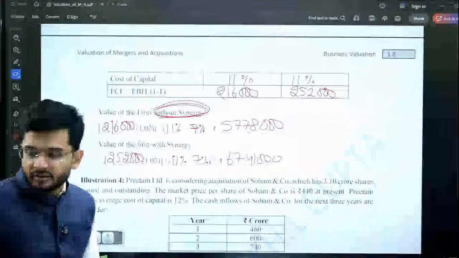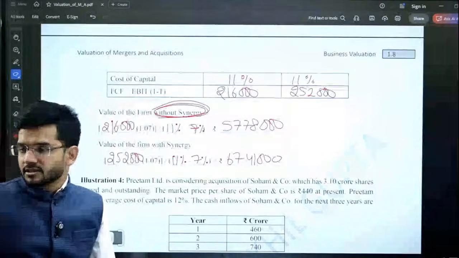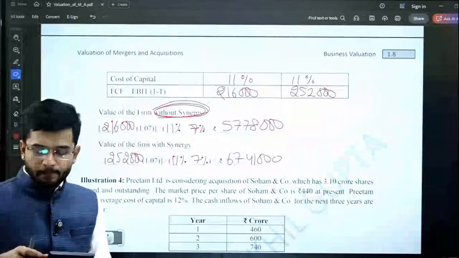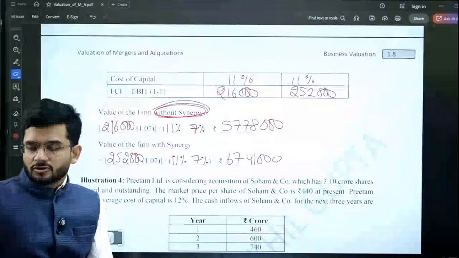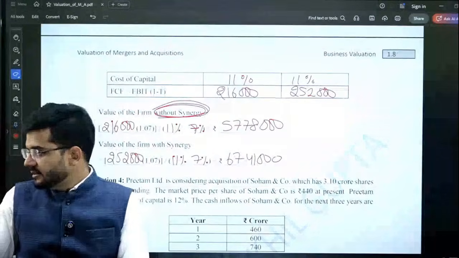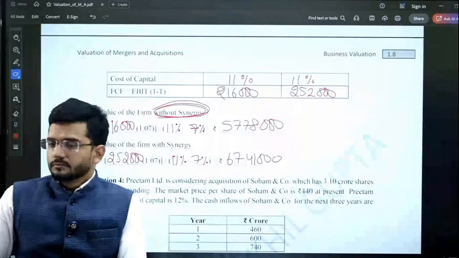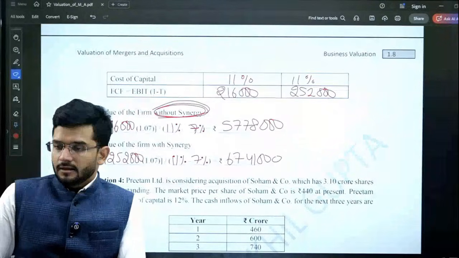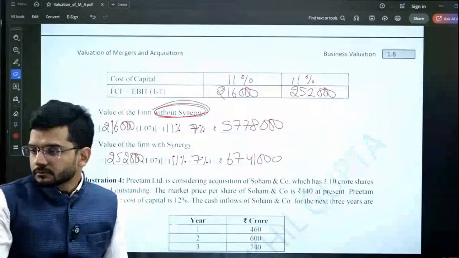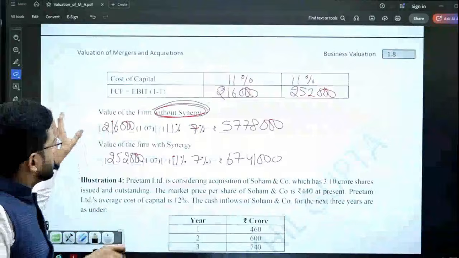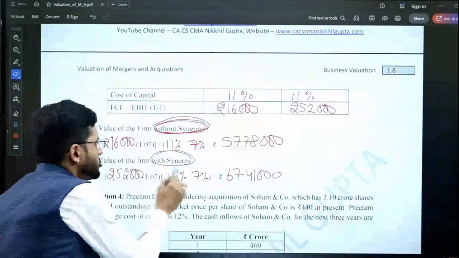So what is the value of the firm with synergy? It is computed as under. Please let me know in the chat box if you understood this concept well. The answers are 57,78,000 without synergy and 67,41,000 with synergy.